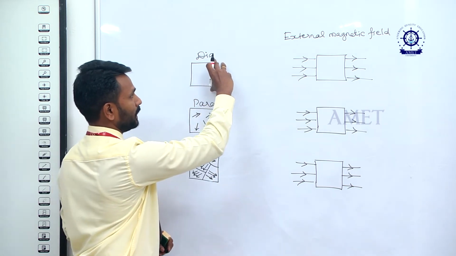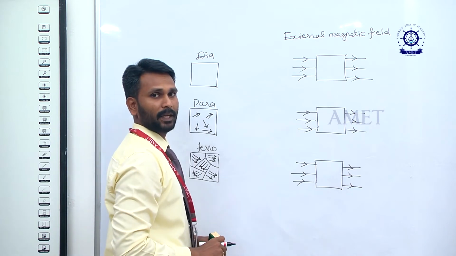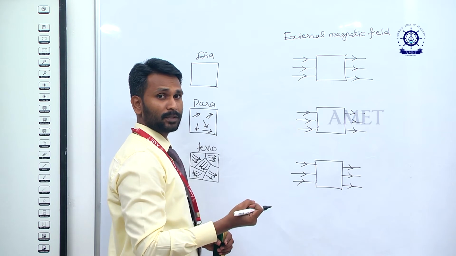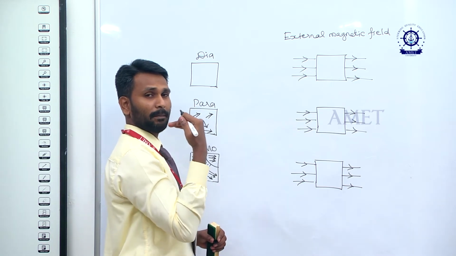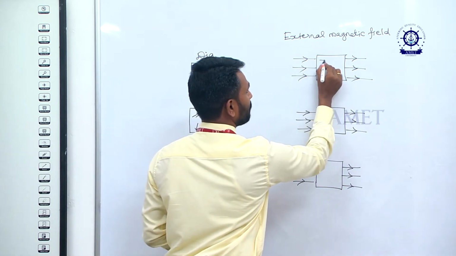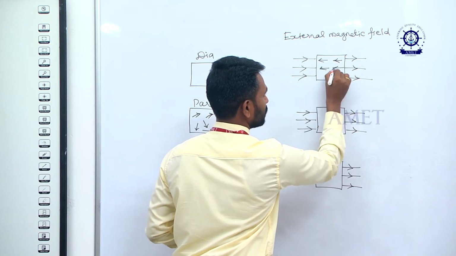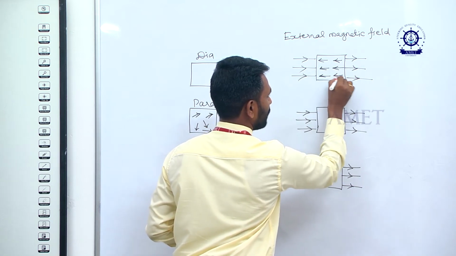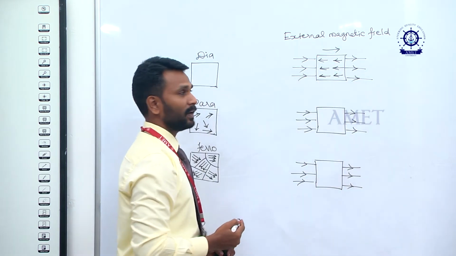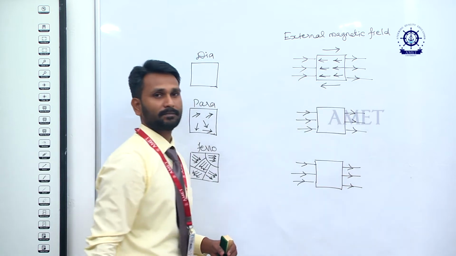So when we keep the diamagnetic material in the external magnetic field, the magnetization will be induced in the opposite direction to the external magnetic field. This is the direction of the external magnetic field. The induced magnetization will be in the opposite direction.